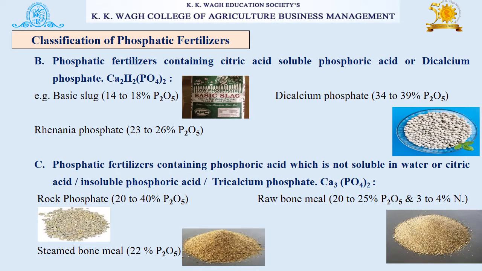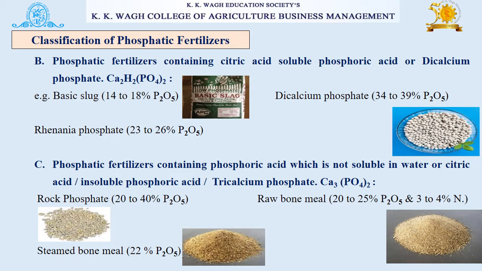The second group of phosphatic fertilizers is those containing citric acid soluble phosphoric acid or dicalcium phosphate. Examples are basic slag, which has 14 to 18% P2O5, dicalcium phosphate 34 to 39% P2O5, and the third example is Rhenania phosphate.